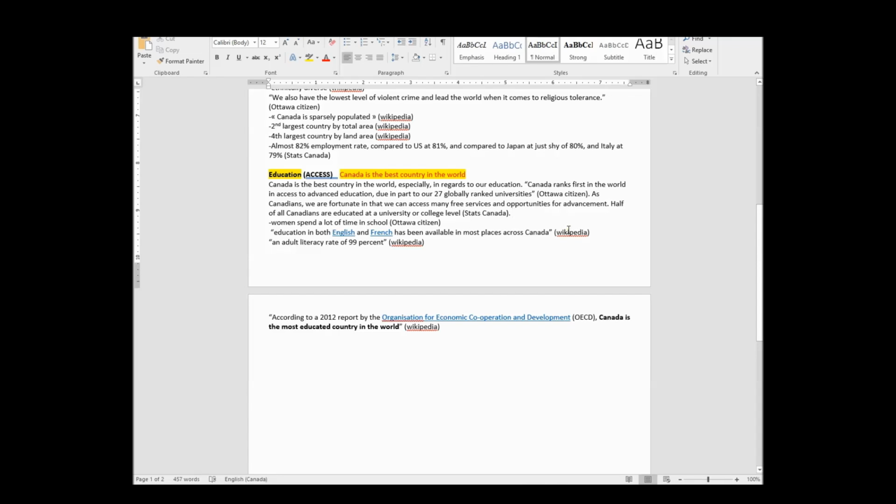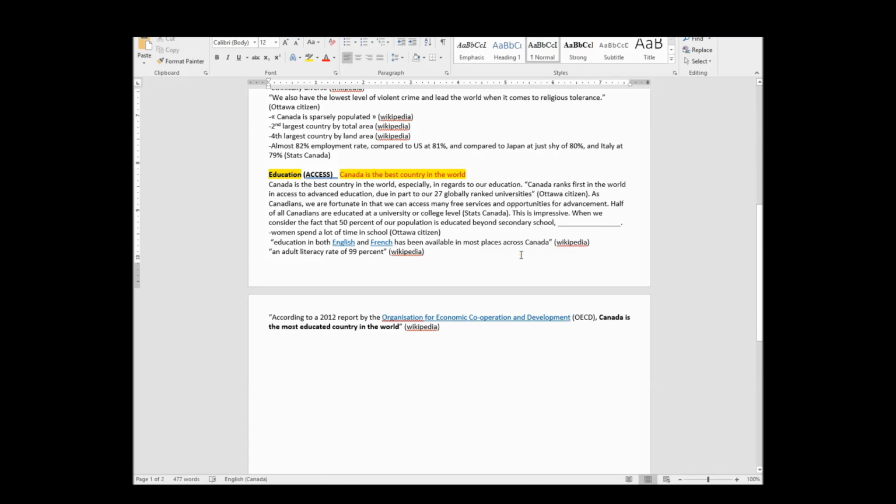So I'm going to say this is impressive. And then, because I want my reader to actually be like, it is impressive, I'm going to say, when we consider the fact that 50 percent of our population is educated beyond secondary school. So hang on, this is impressive when we consider the fact that 50% of our education is beyond. I actually don't know what I'm trying to say. When we consider the fact that 50% of our population is educated beyond secondary school, blah, blah, blah. I actually don't know what I want to say here. So I'm going to leave a line so I remember to come back to this.